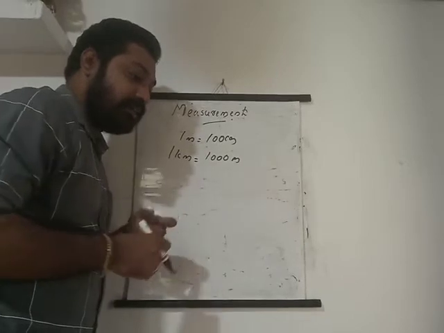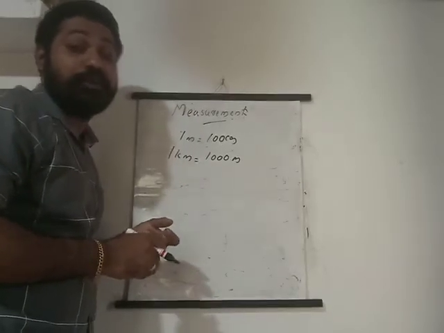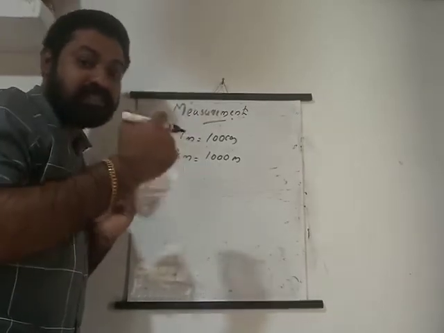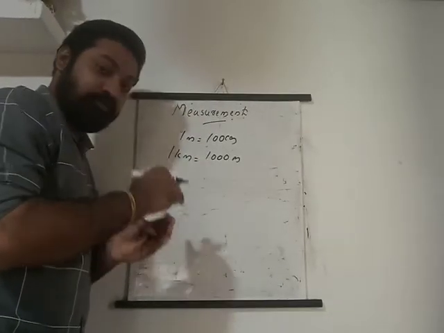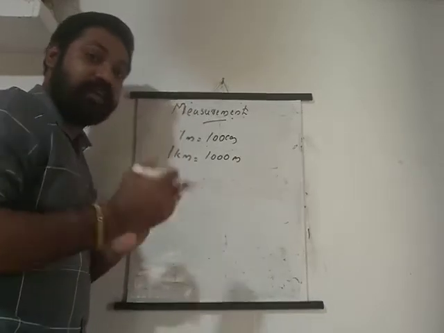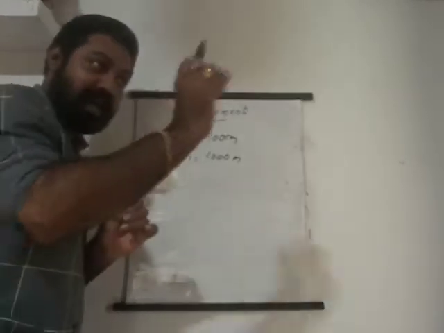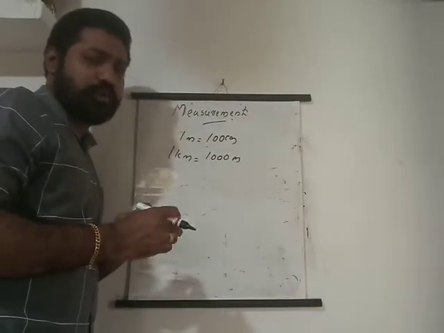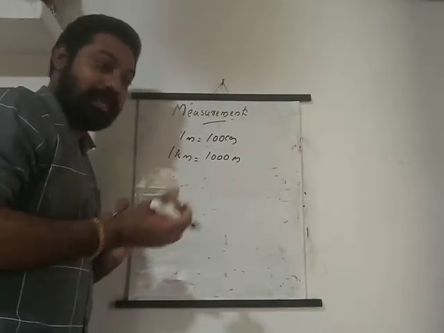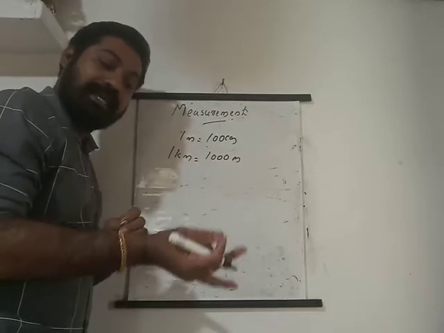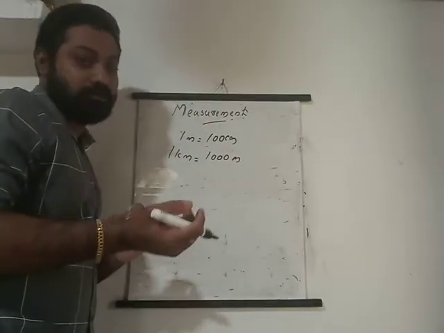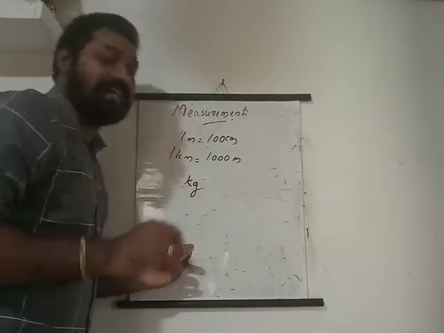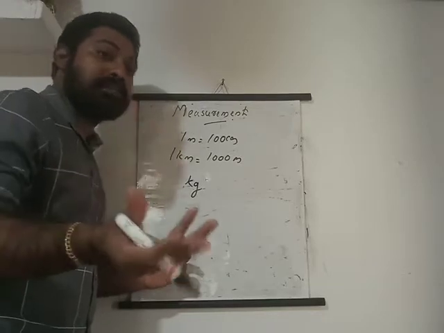What is the standard unit to measure weight? For measuring weight, we are using different units, but a standard unit is there. What are the different units to measure weight? Grams we use. Milligram is there, very small. Milligram, gram, then kilogram. So the standard unit is kilogram.